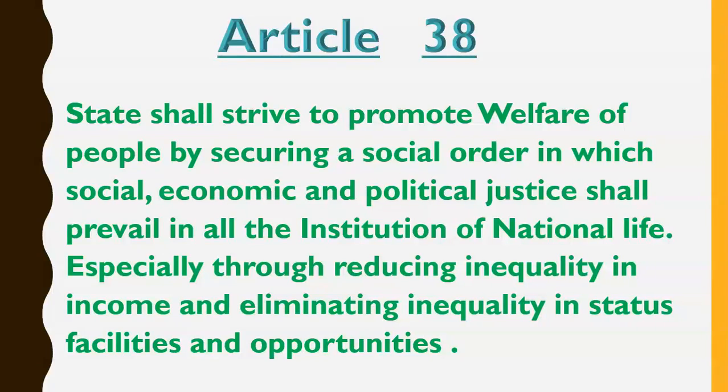Okay, so what does Article 38 say? It says that the state shall strive to promote welfare of people. Now what is the meaning of strive? Strive means try. So it says that the state should try to promote welfare of people. Now what does it mean? You can simply say that Article 38 instructs the state that the government should actually try to do welfare of people.